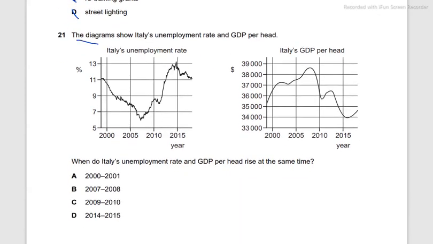The diagrams show Italy's unemployment rate and GDP per head. These are graphs. Now, in an economics exam, we need to be able to read basic graphs, basic line graphs, bar graphs, maybe pie charts.